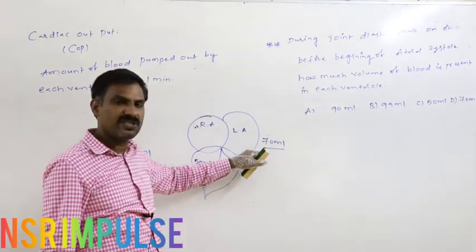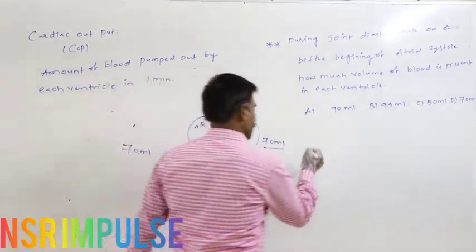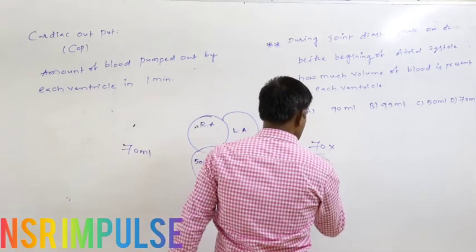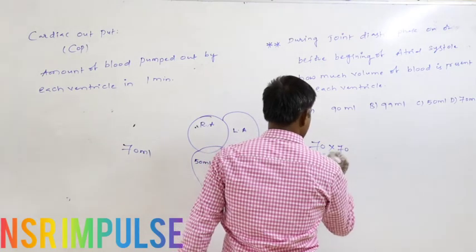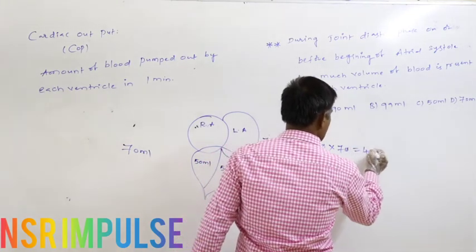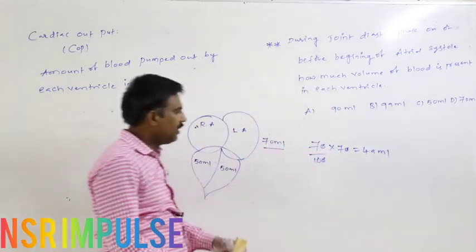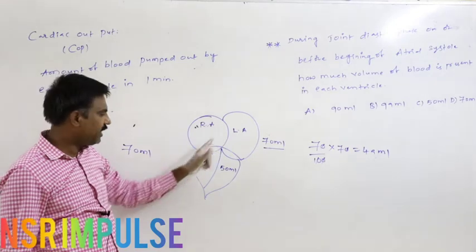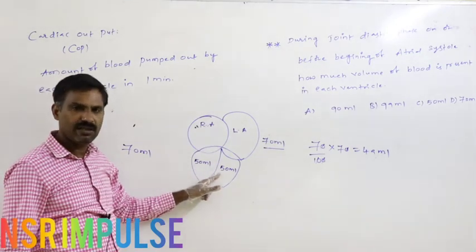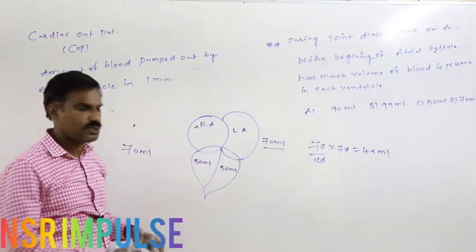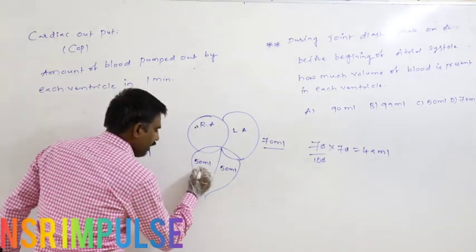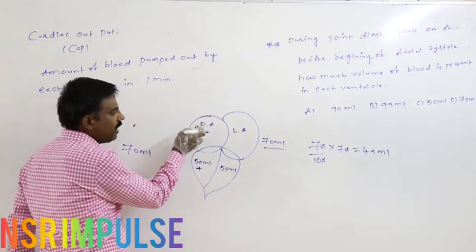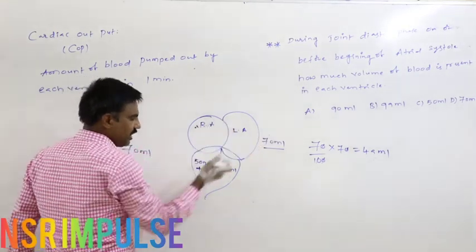Then what is the volume of 70% of 70 ml? 70 into 70 by 100, that equals 49 ml. 49 ml of blood from each atrium is pumped into the ventricle on or before the beginning of atrial systole. Already 50 ml is present in each ventricle, and on or before the beginning of atrial systole, 49 ml reaches.